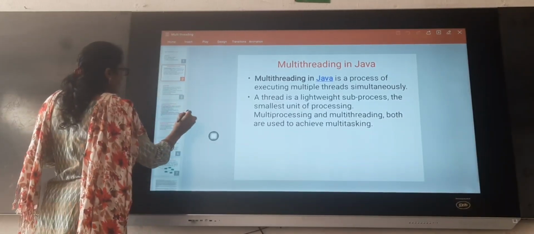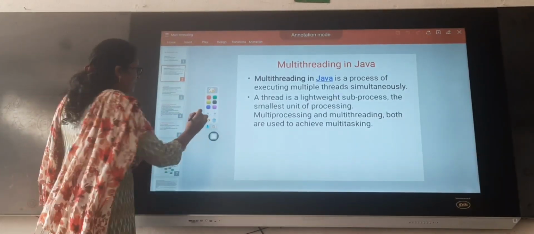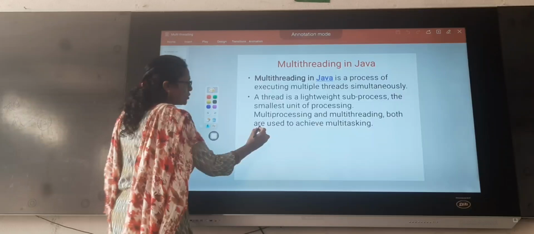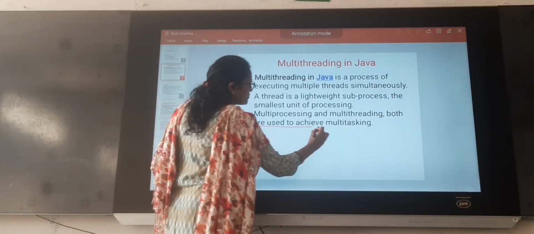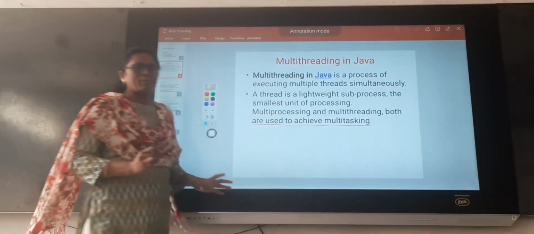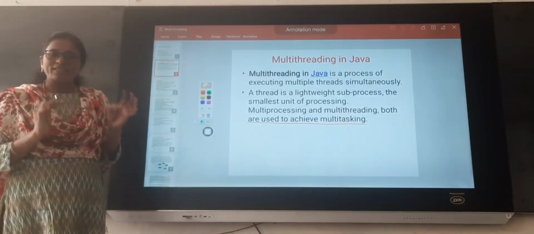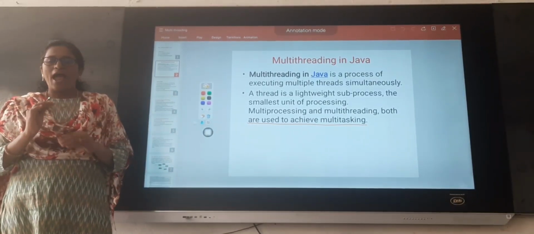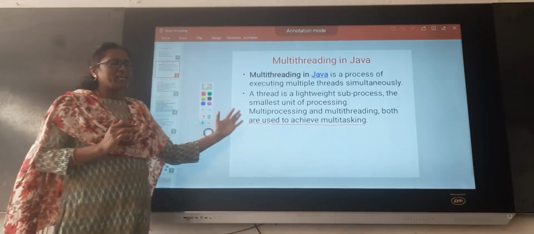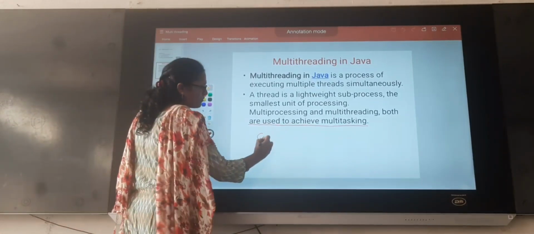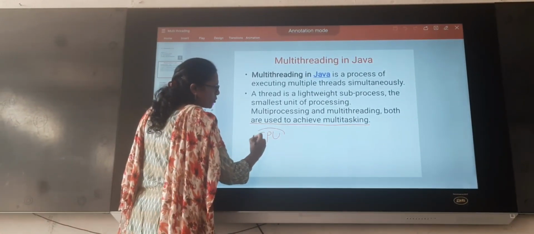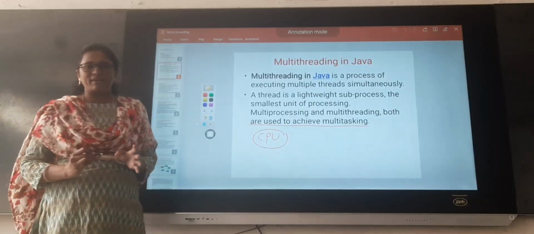What is the meaning of multitasking? Multitasking means we are able to perform multiple tasks at the same time. Concurrently we are able to achieve multiple tasks. This will save our time and it uses the CPU effectively. The CPU will be effectively used with the help of multi-threading.